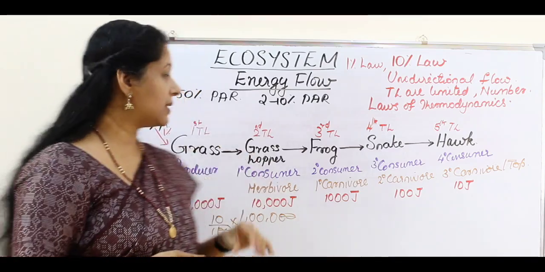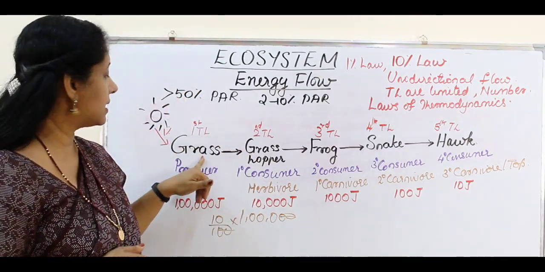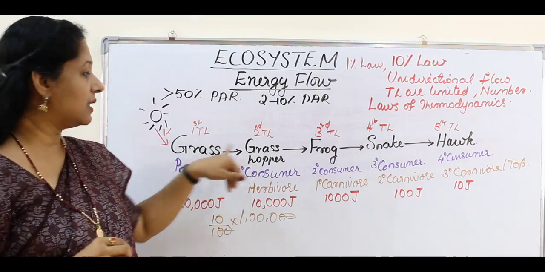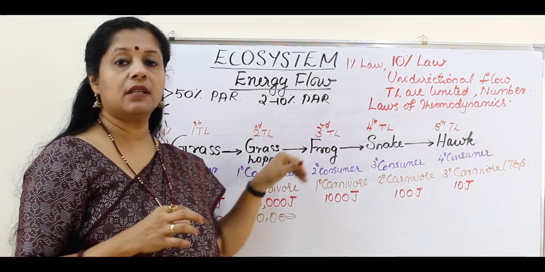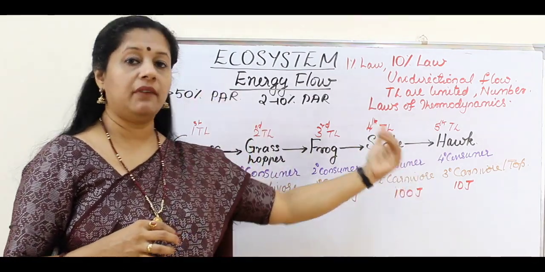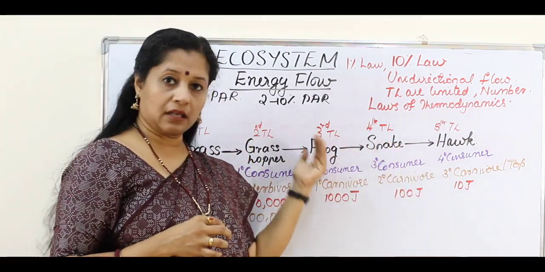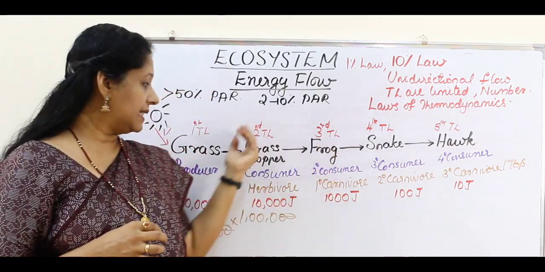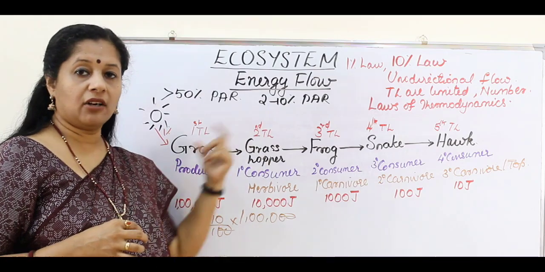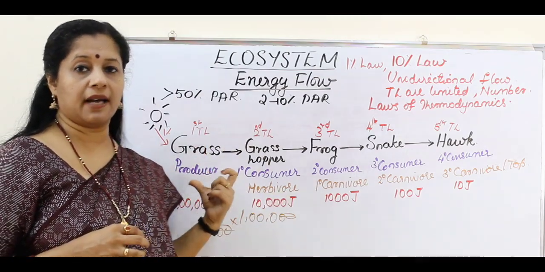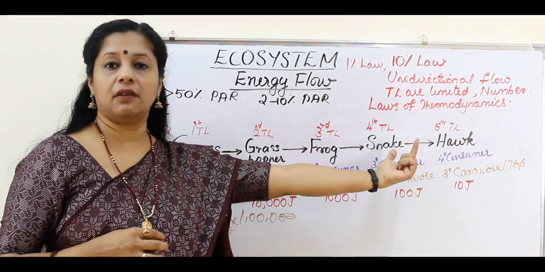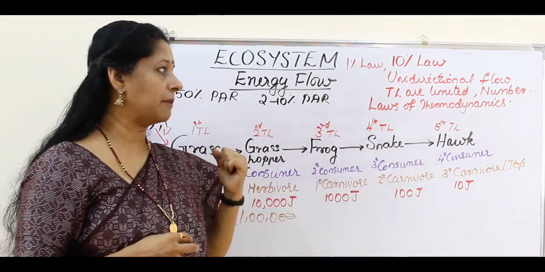Unidirectional flow of energy means what? From the sun, energy is captured by producers. Producers, it goes to herbivores. Herbivores, it goes to the carnivores. So there is only unidirectional flow. We cannot expect a carnivore being eaten by a herbivore to get the energy back, or a plant eating a herbivore to get the energy back, or from plant it going back to sun. So it's only one direction it will flow, unidirectional flow of energy.